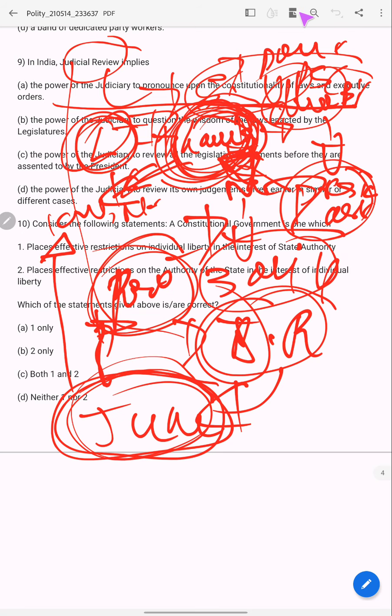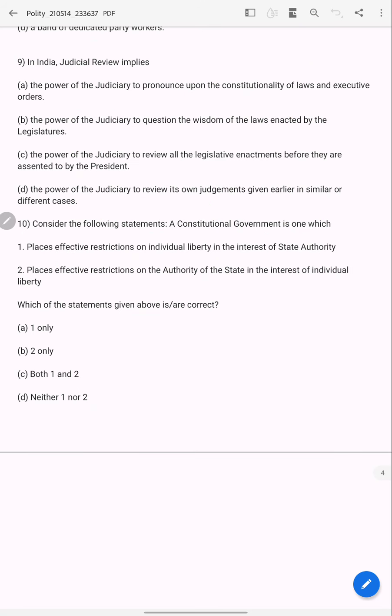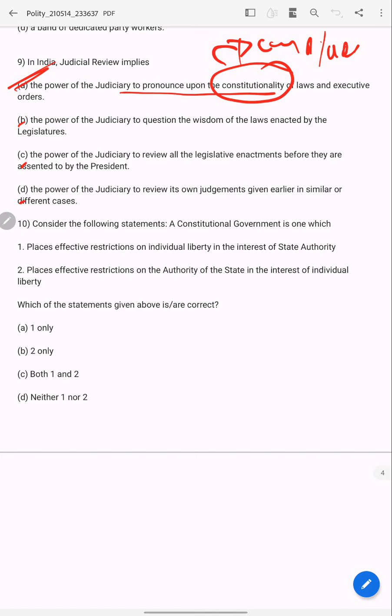Now we will see the options. A: power of the judiciary to pronounce upon the constitutionality of laws and executive orders. Constitutionality, to check whether it follows the constitutional principles and values or not. So answer A is correct. No need to even check B, C, D. If you want to know what B, C, D are, then we can go.